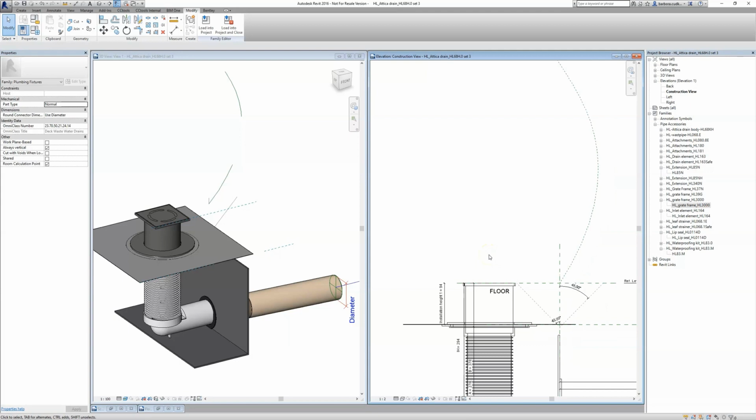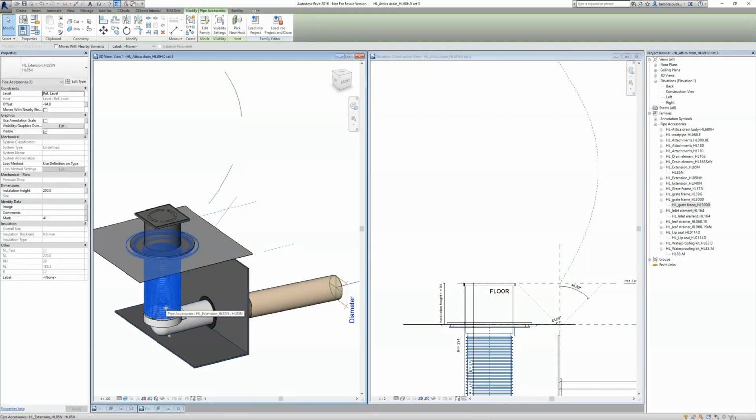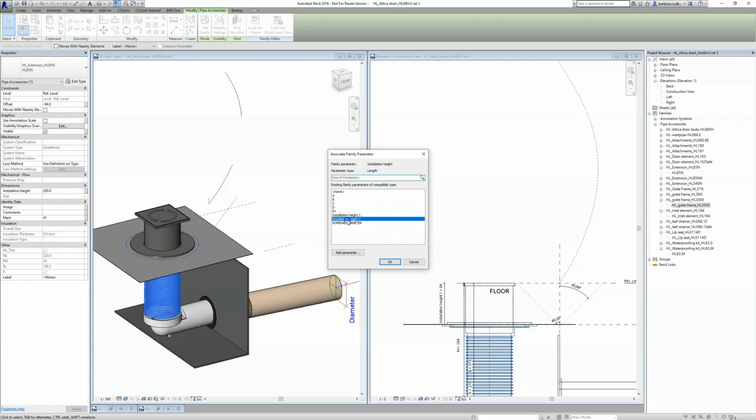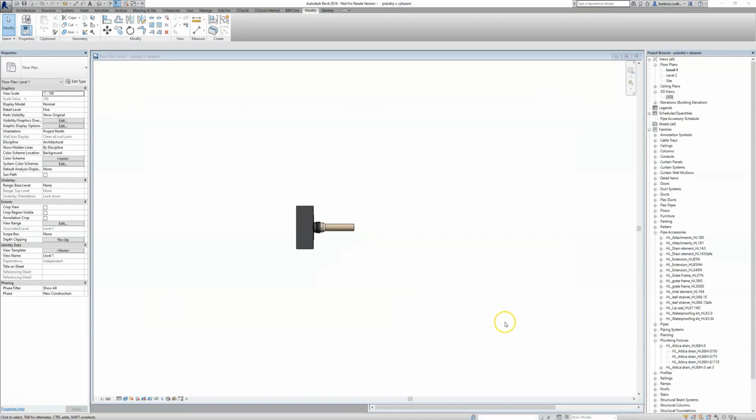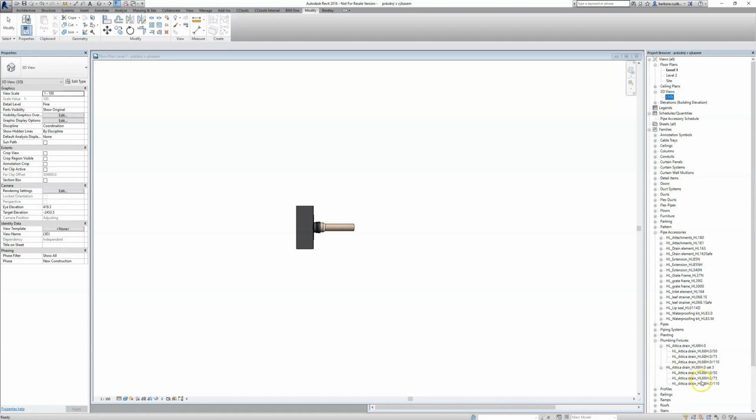Now when the assembly is prepared, we need to set installation height of this extension. So you do it here in dimensions, in installation height. So you just connect it to the parameter that we already set up. And we can load this assembly into the project. Now the family is loaded in the project. It appears here. So you can see there are also all those three types, 50, 75 and 110.